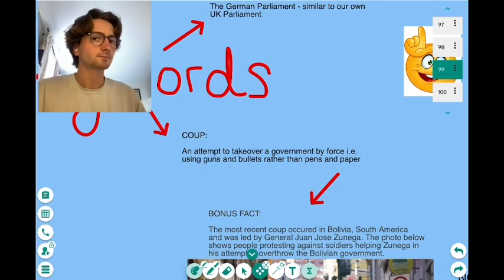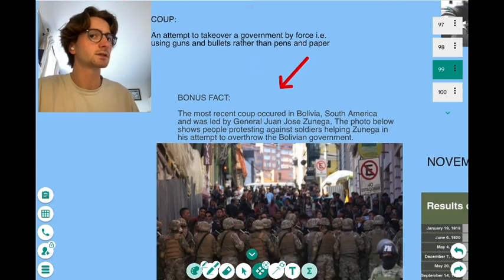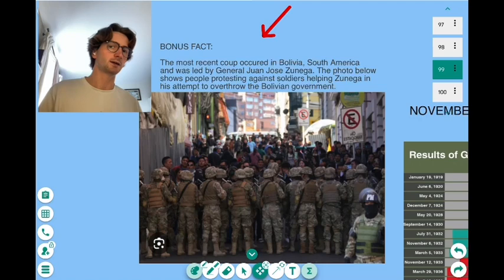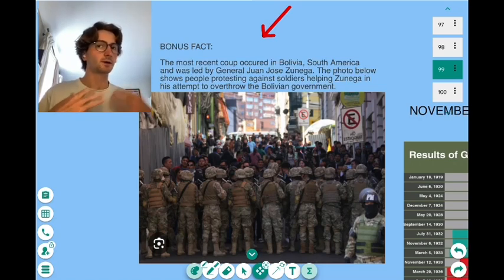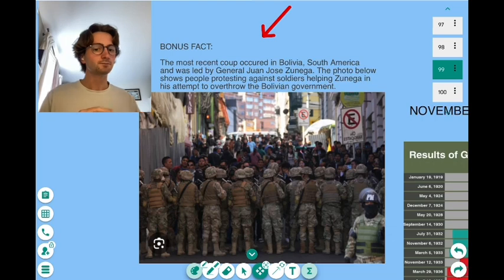Finally, a coup. A coup is an attempt to take over a government by force, using guns and bullets rather than pens and paper. So when we change governments in the UK, okay, I vote, my parents vote, your parents vote, my friends vote, everyone votes, and all the votes are tallied up, and whoever gets the most votes takes power, okay? But in a coup, one group of people, usually armed, so they've usually got access to guns and bullets, or swords in history. In history, they had different weapons. They take power through violence, okay? They don't ask the people what they want, they just take power.